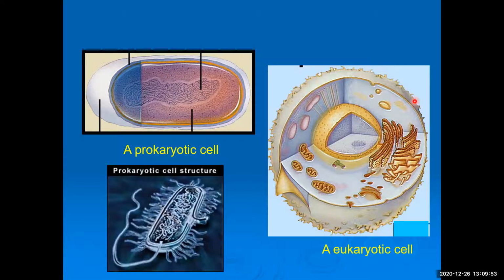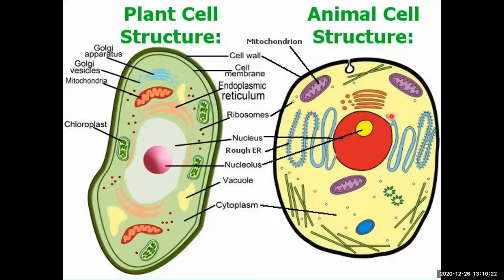But if you look at the eukaryotic cell, you can see there's an outer membrane. Then you can see this is the nucleus. Then these structures are known as the mitochondria. Then this is the endoplasmic reticulum. This is the rough endoplasmic reticulum. This is the smooth endoplasmic reticulum, the Golgi bodies. So a lot of detailed structures are there, right? We'll talk about the differences as well as the similarities between prokaryotic and eukaryotic cells as we proceed, right? But this is how they started as prokaryotic cells, then they evolved into eukaryotic cells, right?